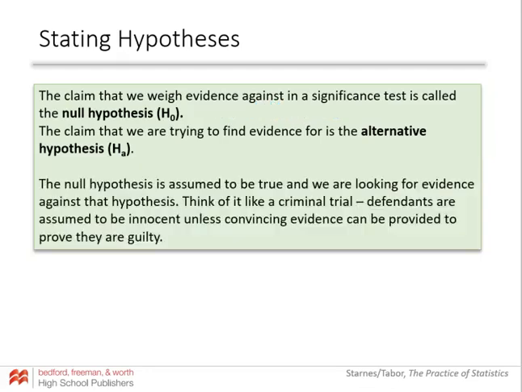We like to think about it the way that the criminal justice system works in the US: all accused people are assumed innocent, and we have to provide convincing evidence to prove that they are guilty. So the null hypothesis is innocent. If you want to put somebody in jail or have them fined for committing a crime, we have to provide convincing evidence that that null hypothesis is not true.